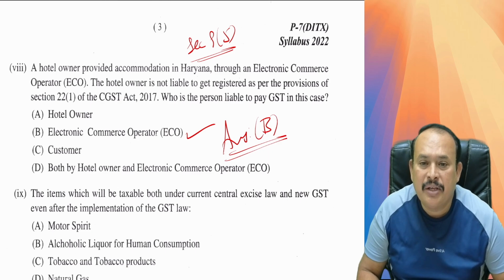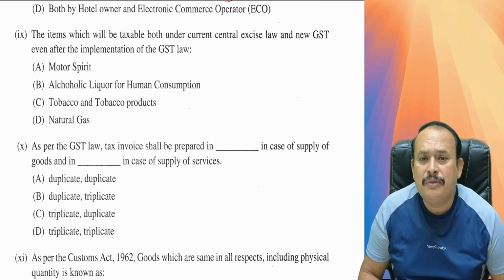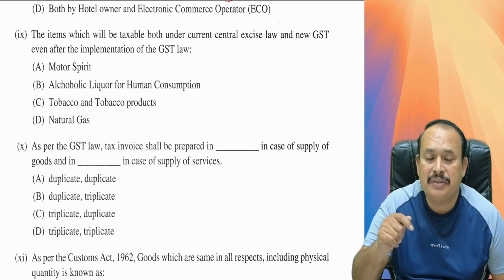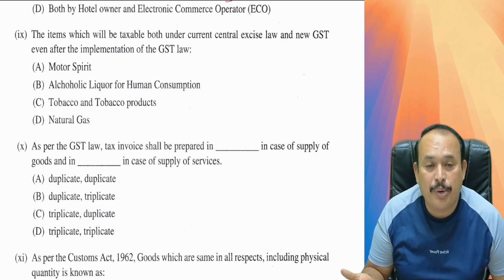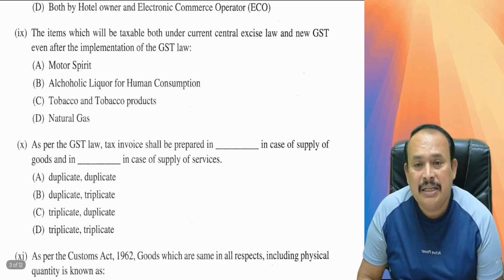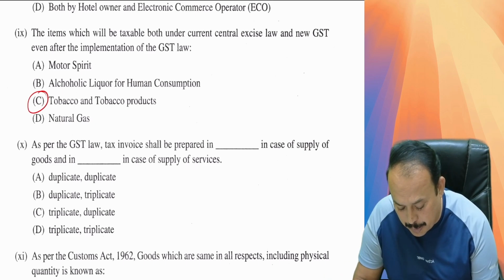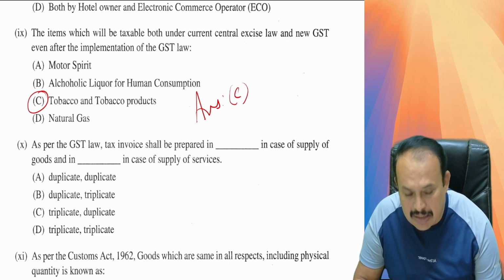Is the right answer. Further, my dear friends, question number 9. The item which will be taxable both under the current central excise law and the new GST even after the implementation of the GST. Only one product, as I said in the class also: tobacco products, where it attracts central excise duty on account of manufacture, followed by GST on account of sale. In the given case, the right answer here is C, my dear friends.